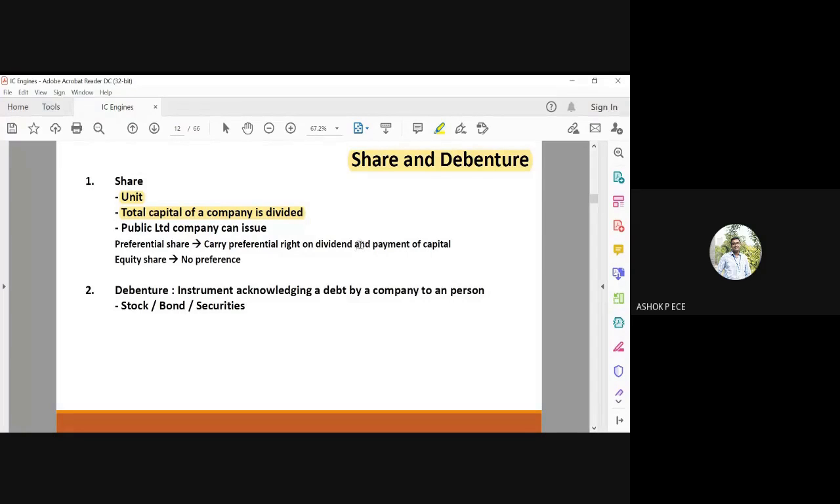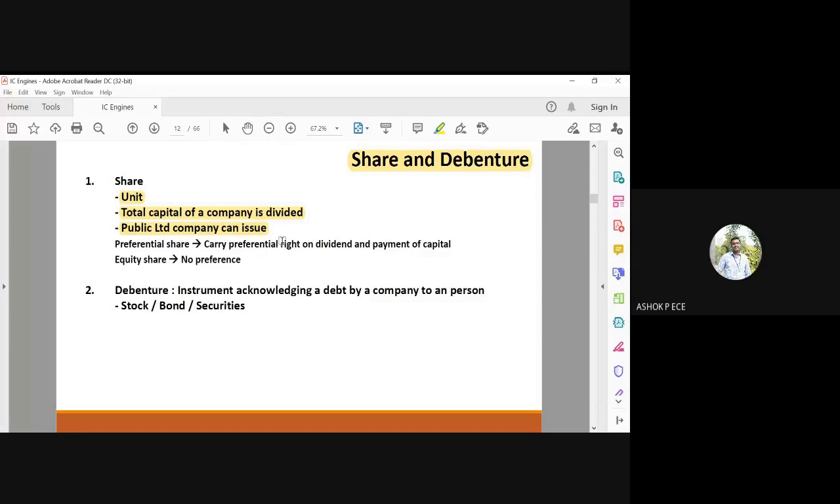Okay. So only public limited companies can issue shares. Public limited means you have to register a company as a public limited company, and only those companies can issue shares. And there are two types of shares: preferential shares and equity shares.